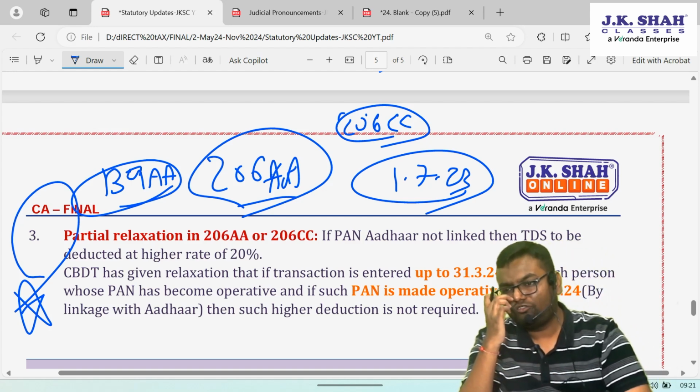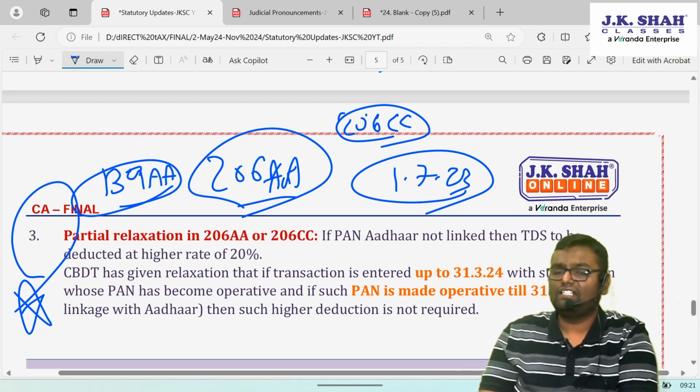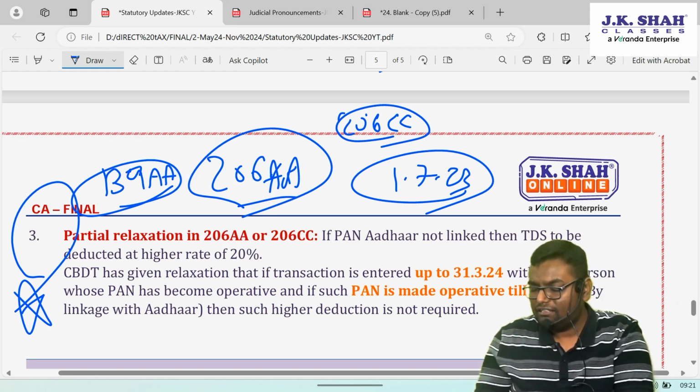Deductors and collectors went to CBDT, asking: please allow us the relaxation, we will take care from next financial year. We didn't know this happened all of a sudden. We will take care from next financial year. Please give us some relaxation in this financial year.